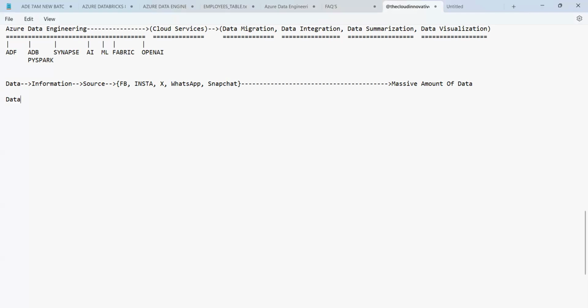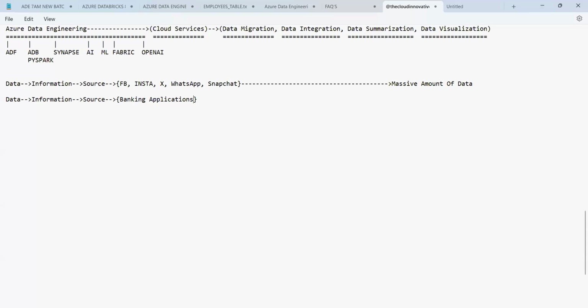Data or the information, we get it from the source. And this source can be banking applications. Banking applications means the applications which are used at the banking level.